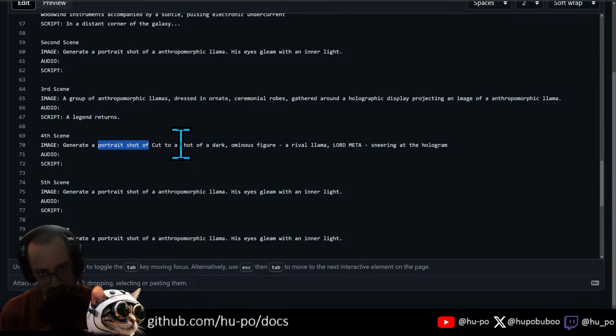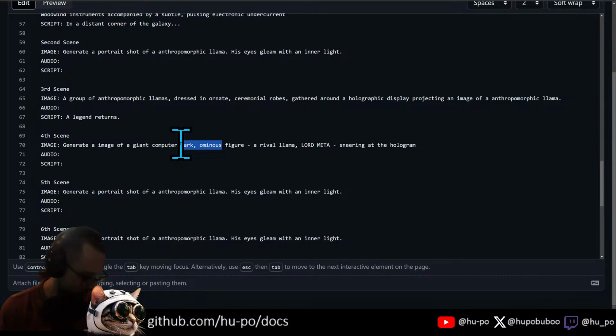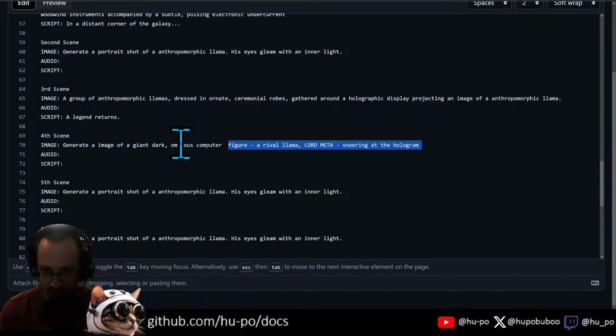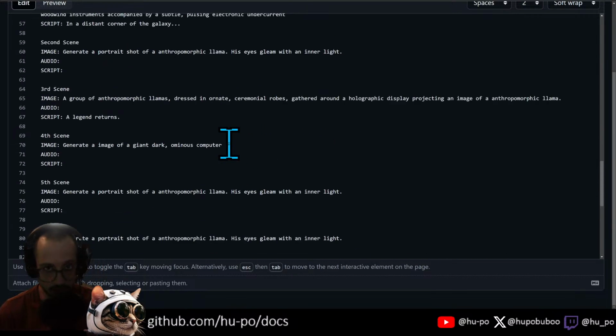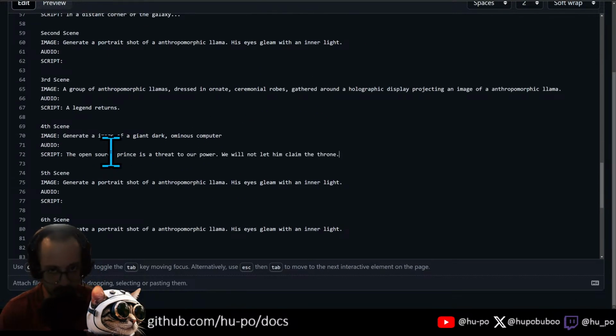Generate an image of a giant, dark, ominous computer. Okay. Then after that, the open source prince is a threat to our power. We will not let him claim the throne. All right, let's put that in there. That's going to be the script for this one.